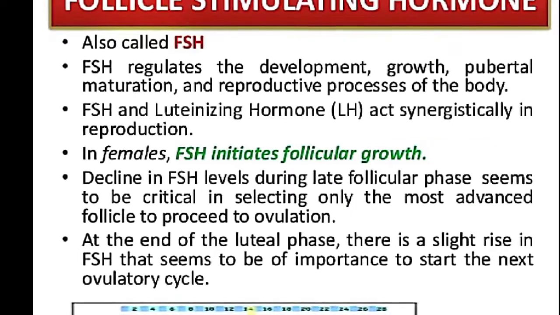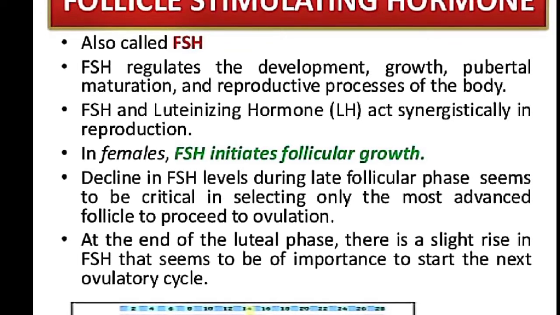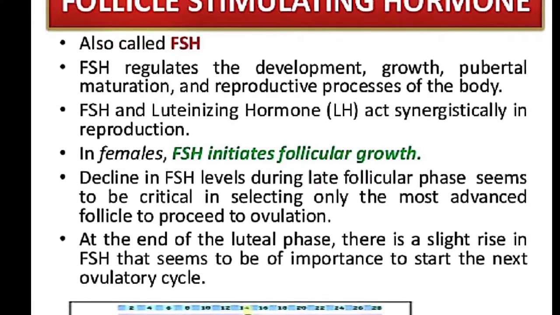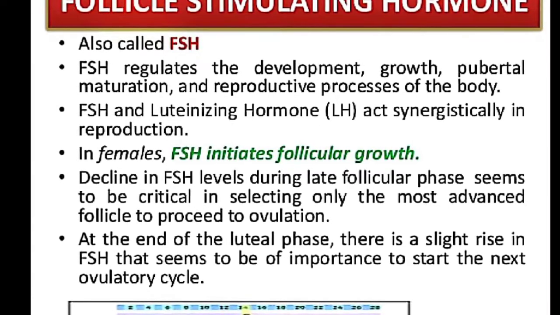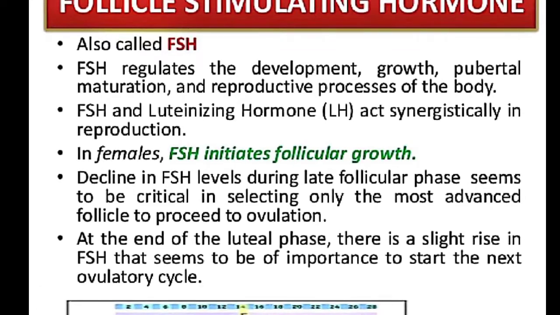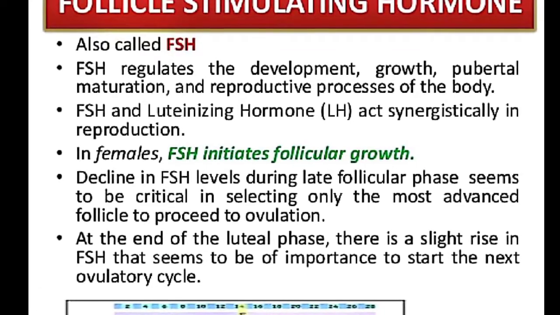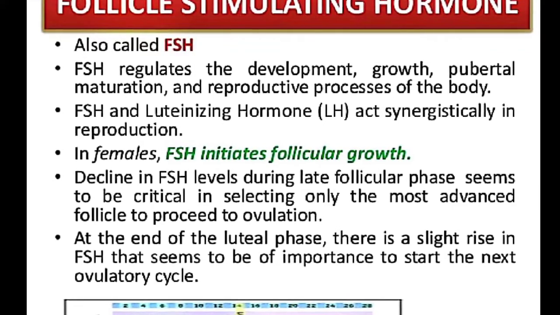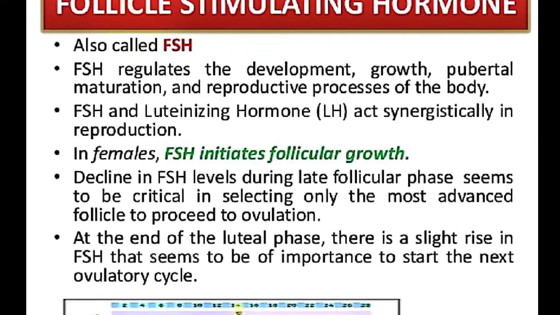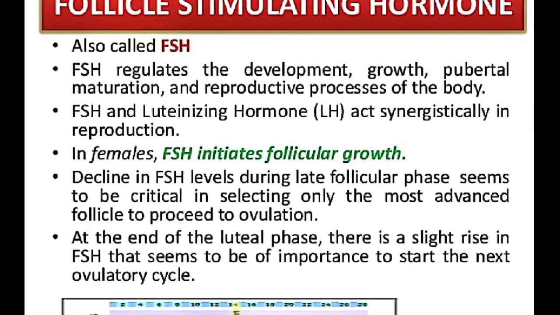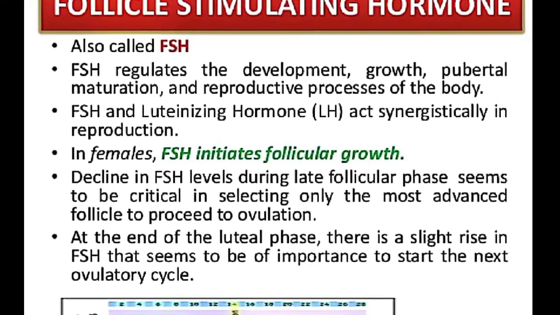Follicle stimulating hormone is also called FSH for short. It regulates the development, growth, pubertal maturation, and reproductive process of the body. So FSH is responsible for development and growth, maturation of the various pubertal characteristics, and the reproductive process or giving birth.